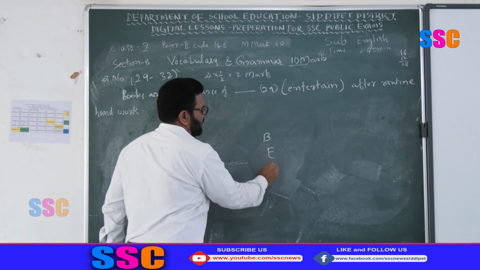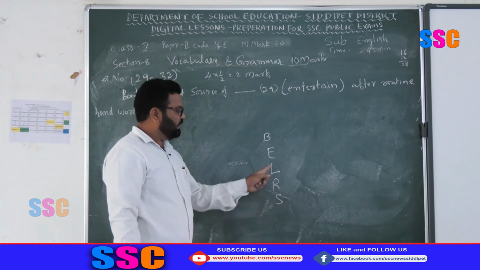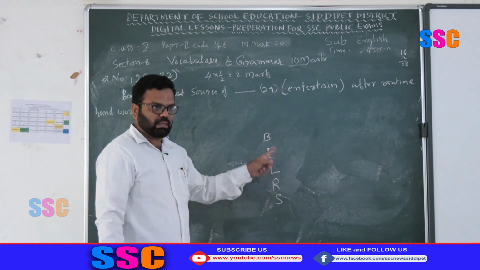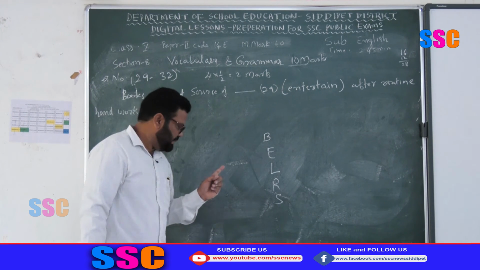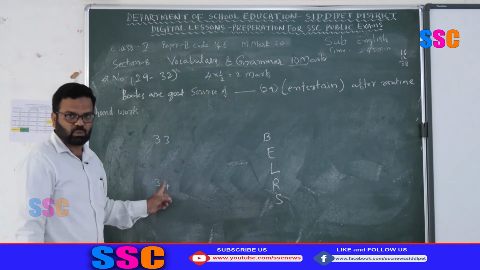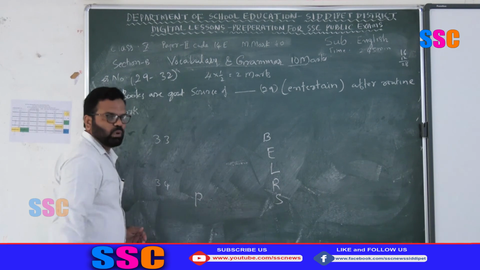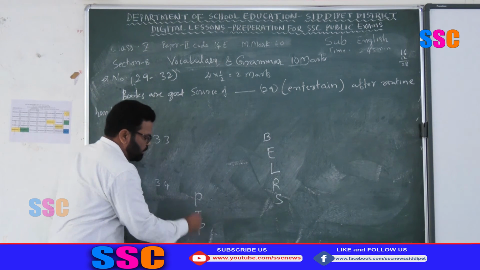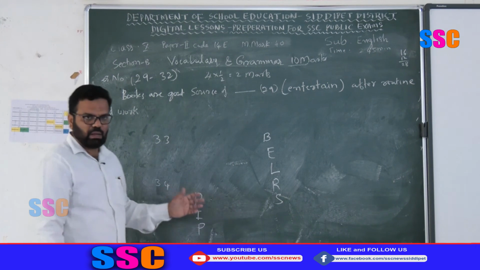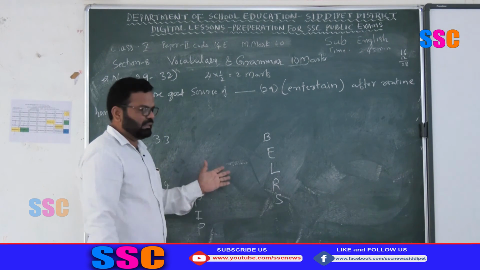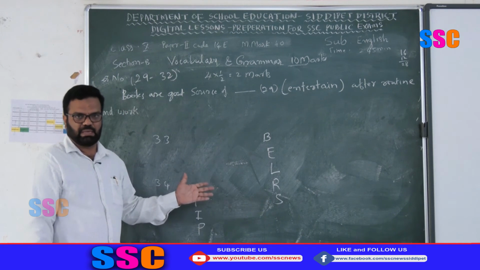B, L, R, S: biography, essay, letter, report or news report, then speech script. You have to practice. Then in the minor discourse, the last question, the 34th question, you don't have an option. The poster, invitation, profile. You have to write answers. How we will get these 15 marks from this creative writing section, we will see.